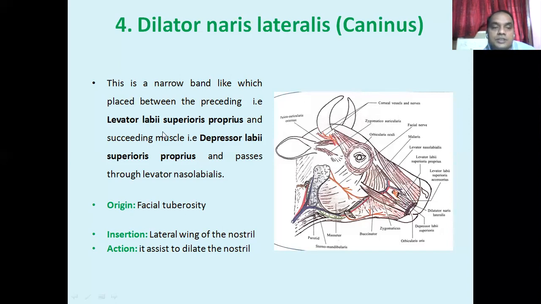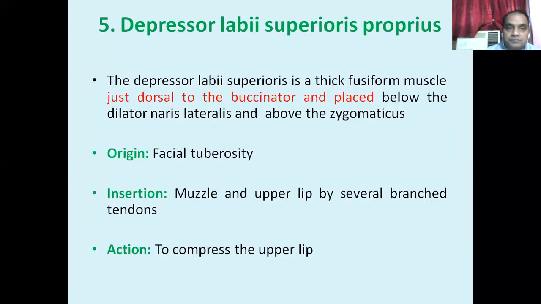I told you it is placed between the levator labii superioris proprius and the depressor labii superioris proprius. Its origin is also the facial tuberosity. Its insertion is the lateral wing of the nostril, and it helps to dilate the nostril.